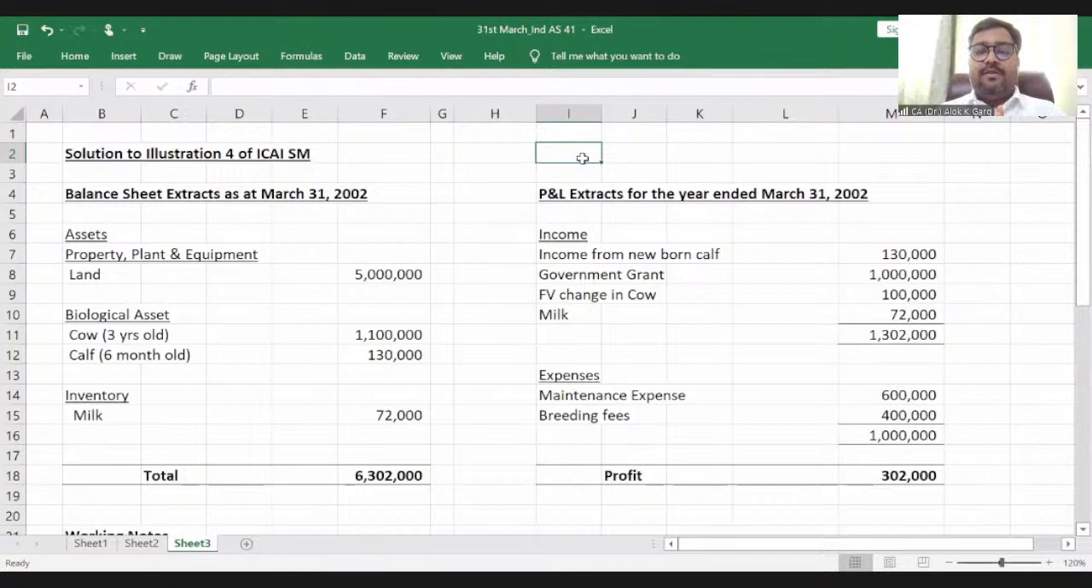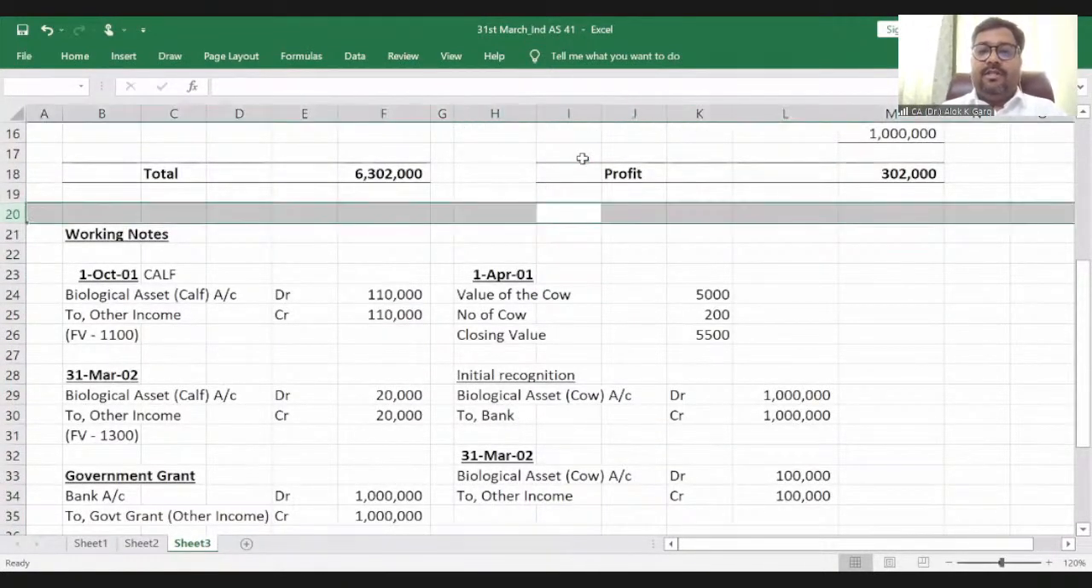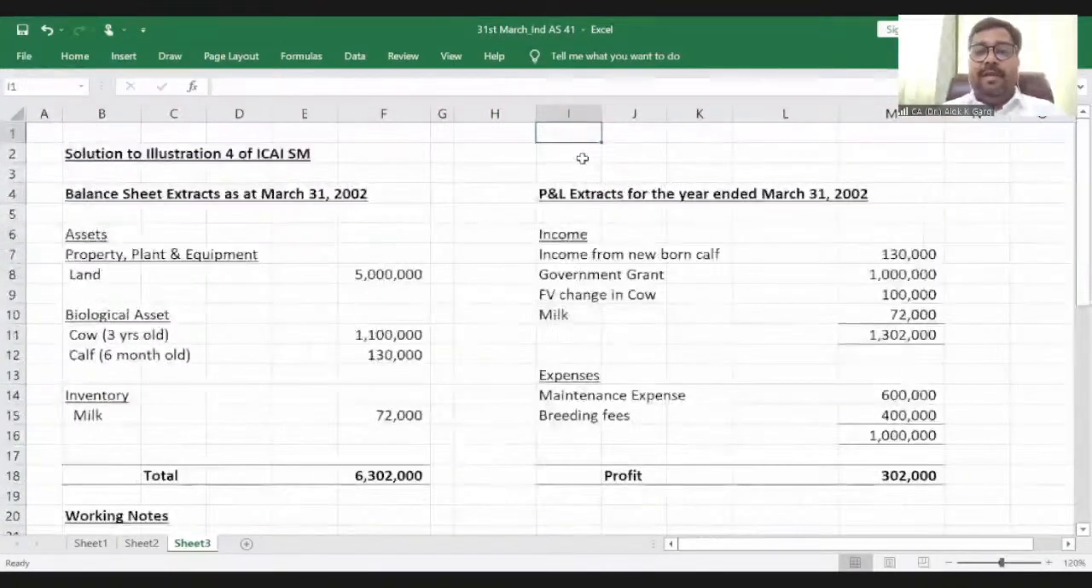I will share this Excel file, and I would request you to please revise this particular case study, because this is a very good and comprehensive case study which touches all the concepts of Ind AS 41. And let me know if you have any doubt in this particular case study, or in any concept of Ind AS 41.